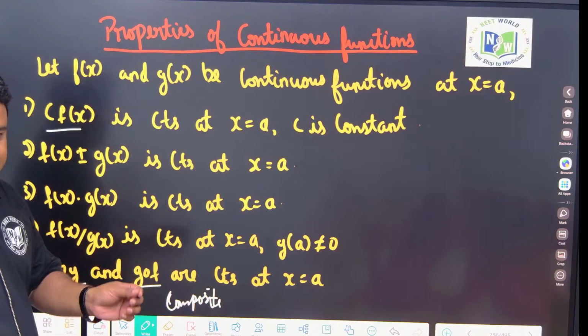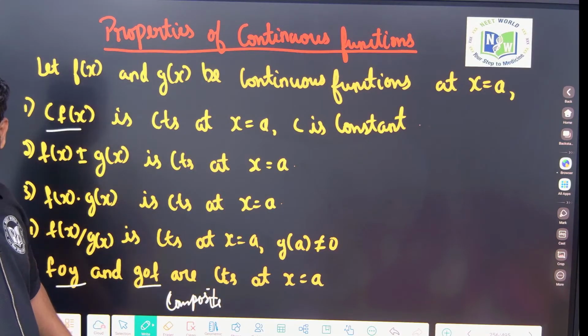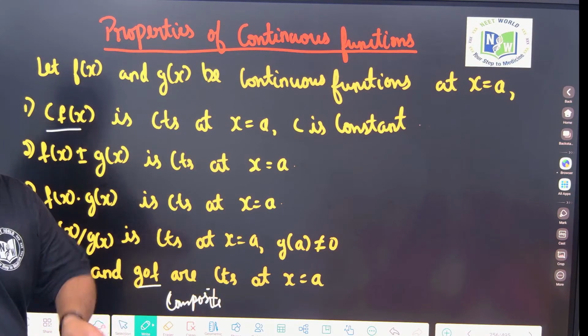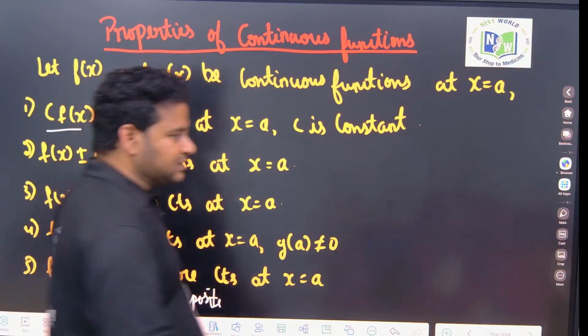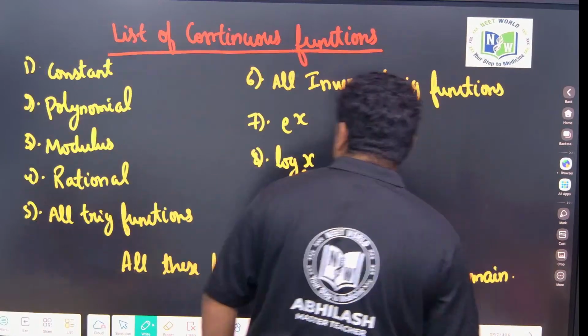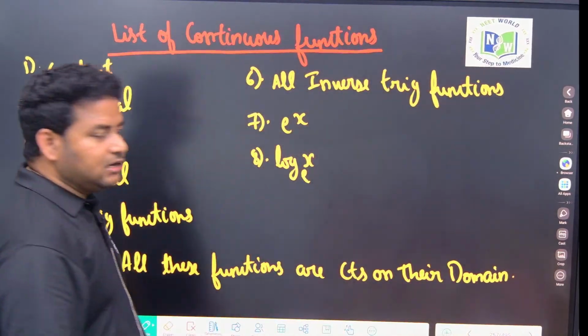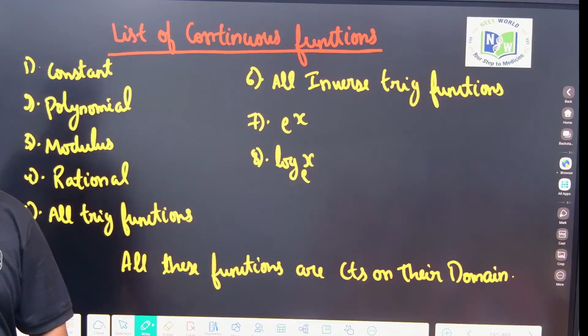So composite functions are also continuous. If f of x and g of x are continuous, then the composite functions f of g of x or g of f of x are also continuous, and so are their sum, difference, product and quotient. Please remember this property. This will be highly useful. And all the polynomial functions are continuous at all the points.